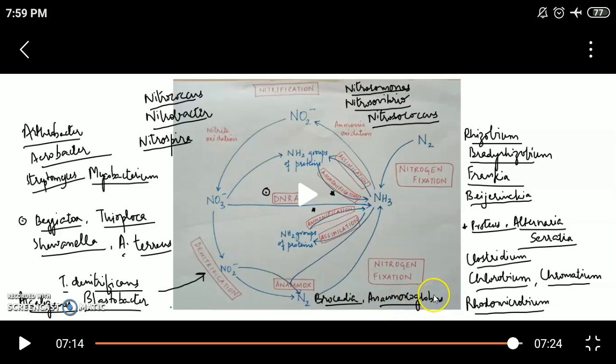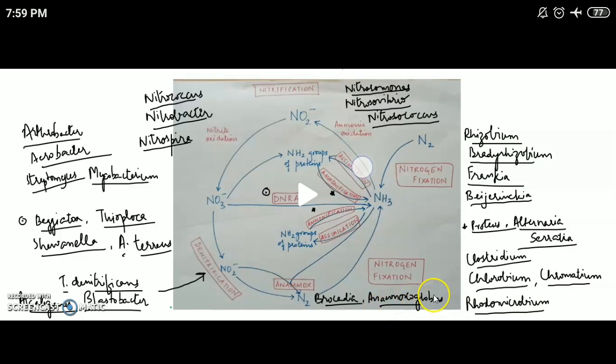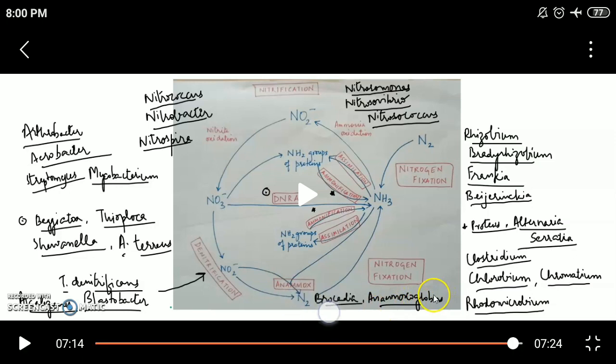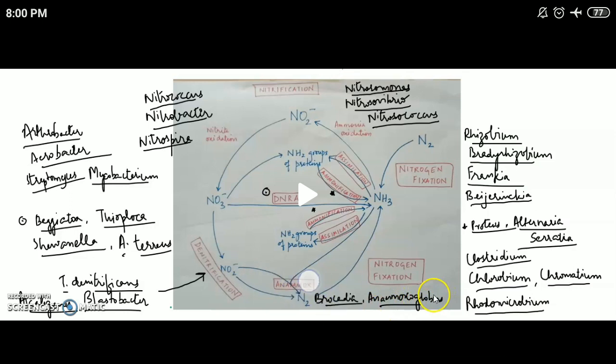So here we had ammonia oxidation. Ammonia was being oxidized to form nitrite and nitrate under aerobic conditions, whereas under anaerobic conditions, ammonia gets oxidized into dinitrogen. So ammonia combines with nitrite to form dinitrogen. This process is called Anammox, or anaerobic ammonia oxidation.